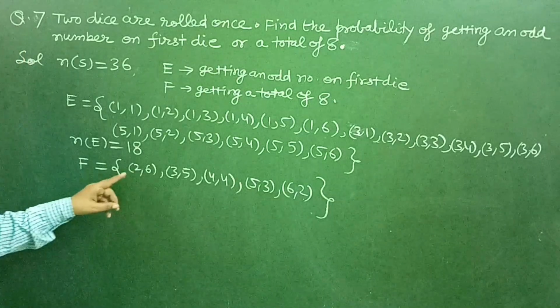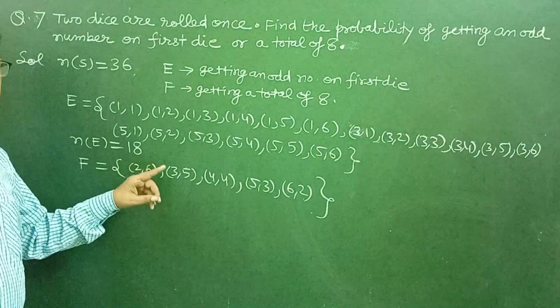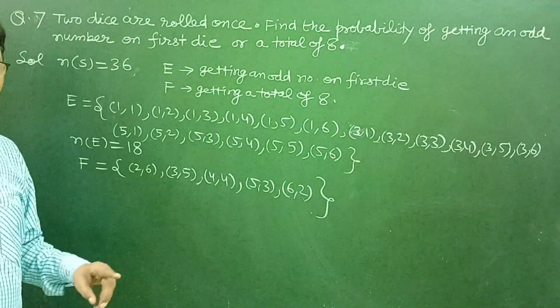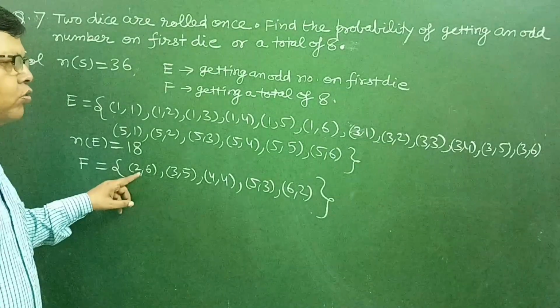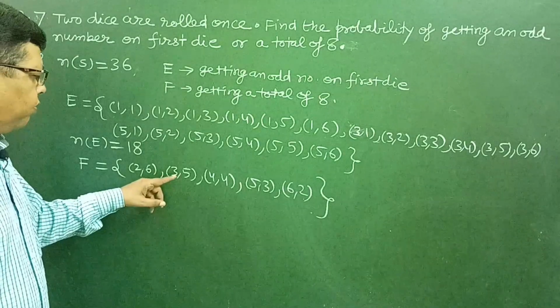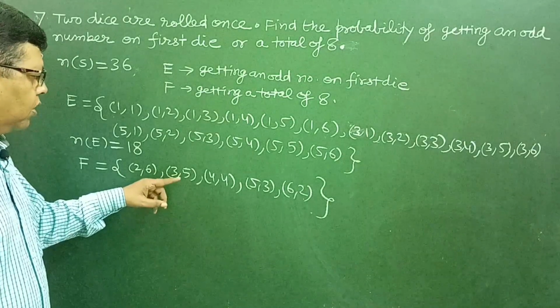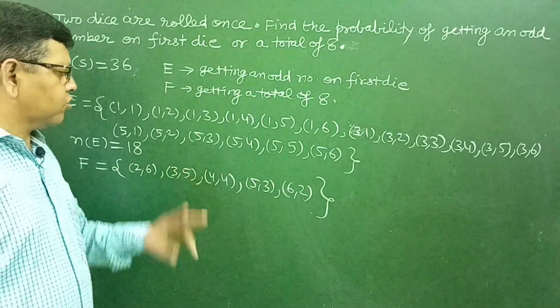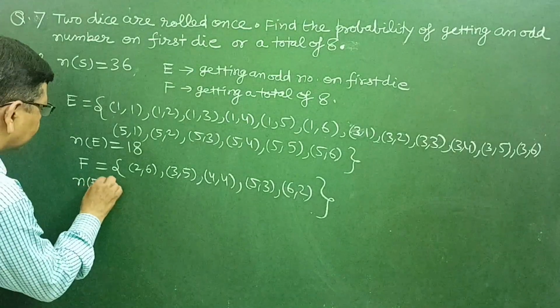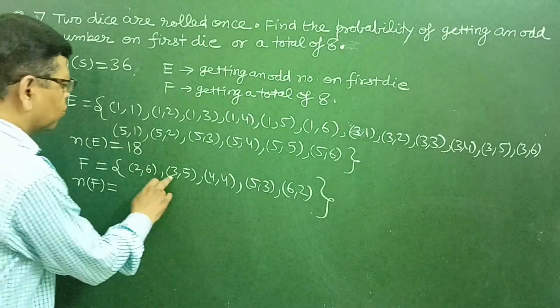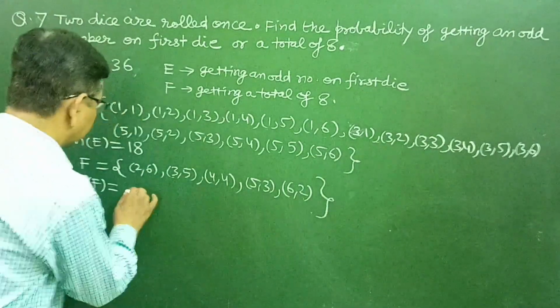In the first row, there is no element which qualifies this condition. So we have (2,6), (3,5), (4,4), (5,3) and (6,2). How many elements are there? 1, 2, 3, 4, 5 elements are there.